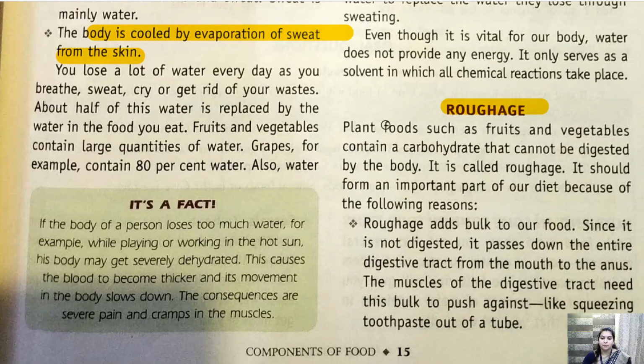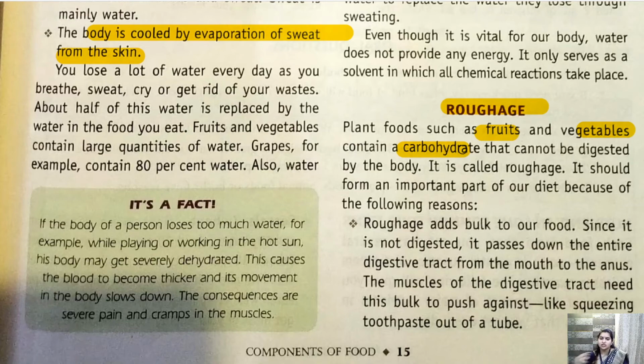And roughage, the plant food such as fruits and vegetables, contains carbohydrate that cannot be digested by the body. There are some things that do not get digested in our body. In fact, it does not contain any nutrient, not carbs, proteins or fat.